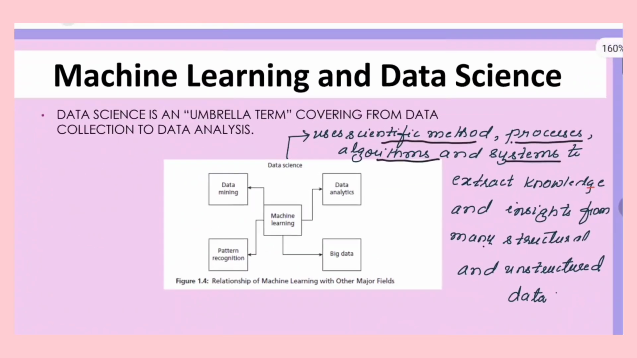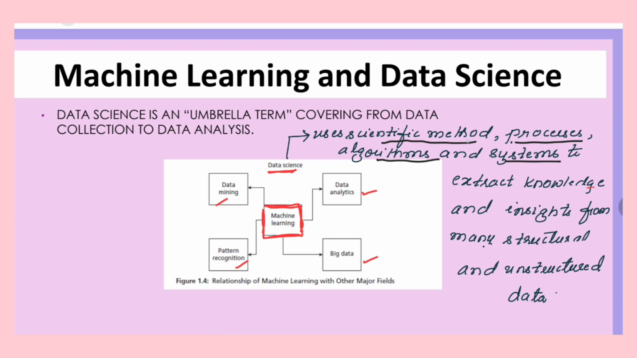Now let us see, there is one more field called data science. This is an umbrella term covering from data collection to data analysis. If you look here into this particular diagram, you can check here how machine learning is put here at the center, and how data analytics, big data, pattern recognition, and data mining are related to machine learning. And all these things come under what? Data science. So first let us see what is data science.